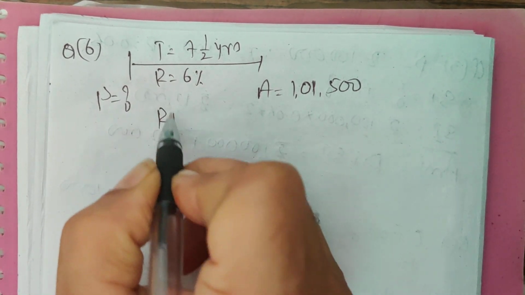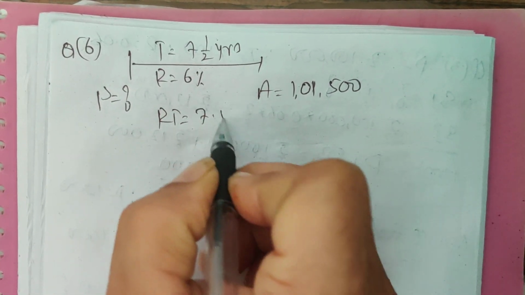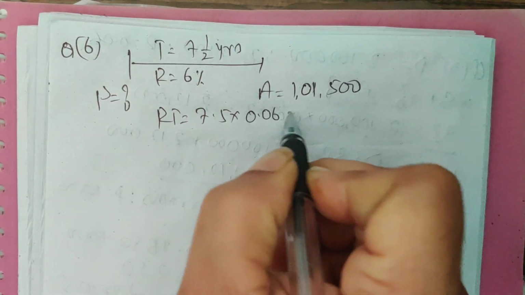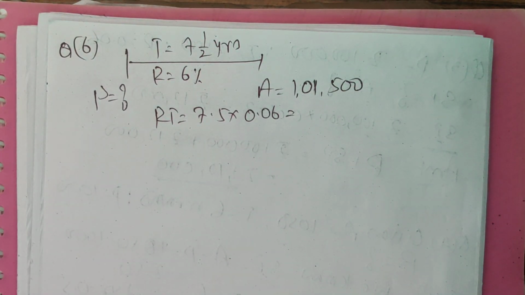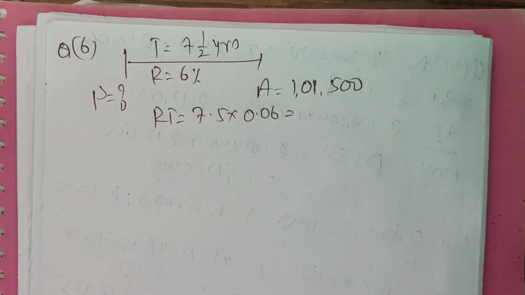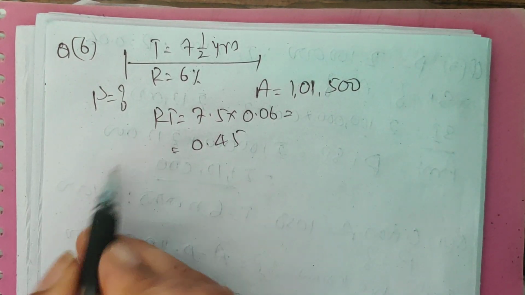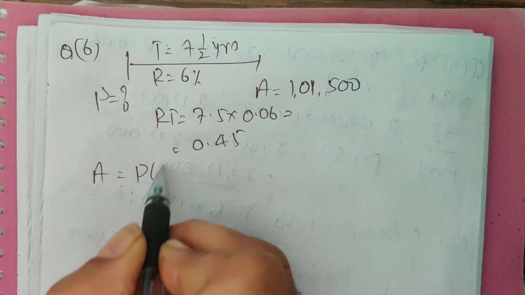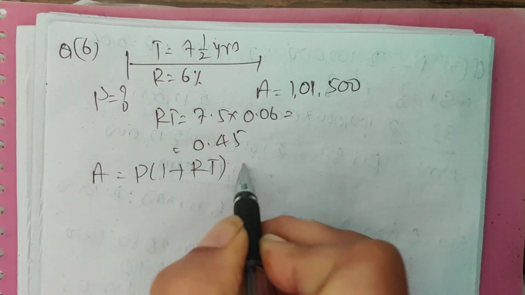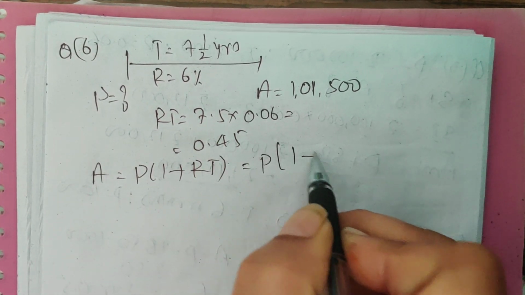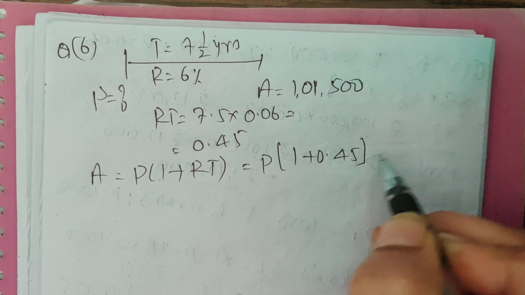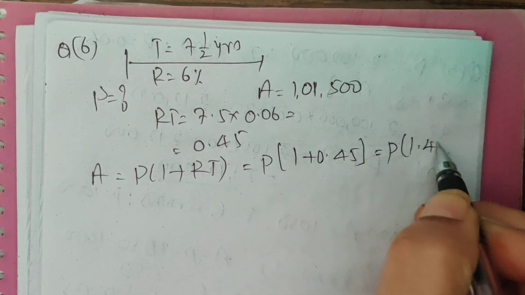Okay beta, RT is equal to 7.5 into 0.06, which is 0.45. Amount is equal to principal into 1 plus RT, so principal into 1 plus 0.45, which is principal into 1.45.